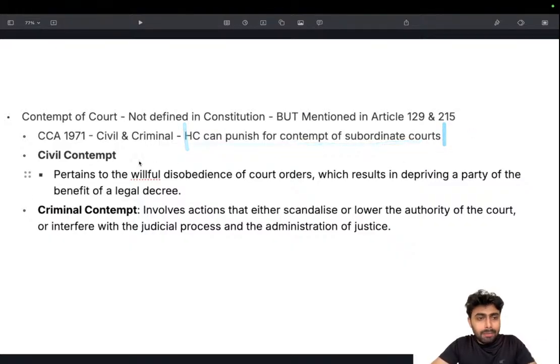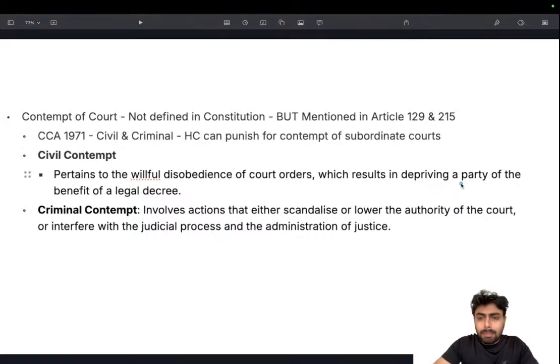Then, what is civil contempt? Civil contempt pertains to the willful disobedience of court orders. This is again one area where, logically, if you think that, okay, disobedience of court orders can become a criminal offense, but in reality, it's actually a civil offense or a civil contempt. So that's one more thing. Don't go by the logic here. Learn the fact that disobedience of court orders is actually civil contempt, not criminal contempt. This is one area people tend to make it wrong. This is where you need to learn things, in its crux.